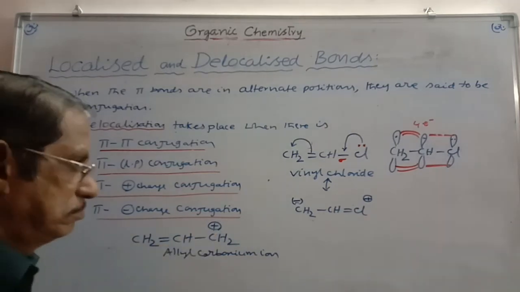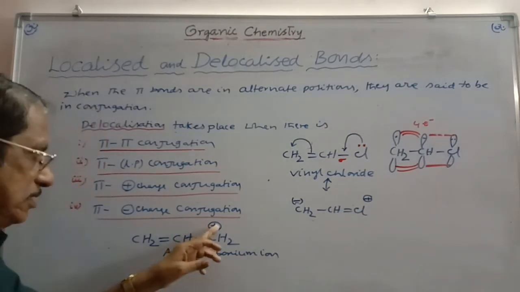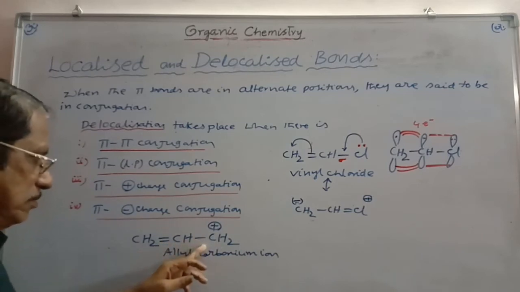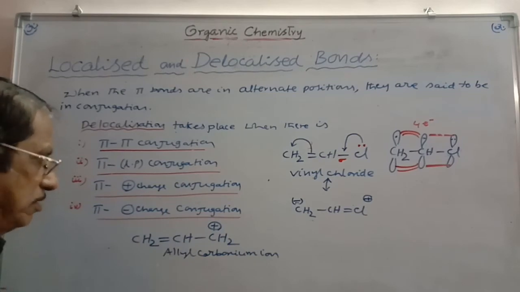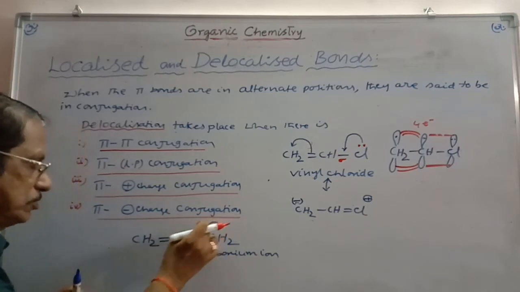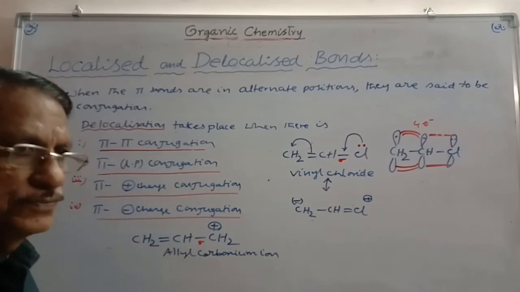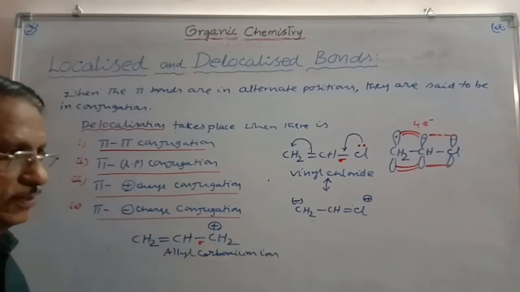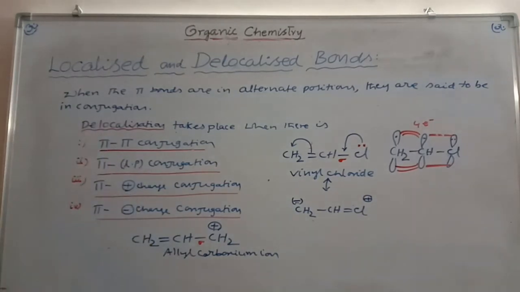C plus has 2 electrons less than the octet, it is electron deficient, but it is in conjugation with the pi bond. This is a sigma bond, this is a pi bond; the positive charge carrying carbon and the pi bond are separated by a sigma bond. And so, these two, the positive charge as well as the pi bond, will get delocalized. That is, spreading onto the 3 carbons, which can be shown in the form of resonance structures.